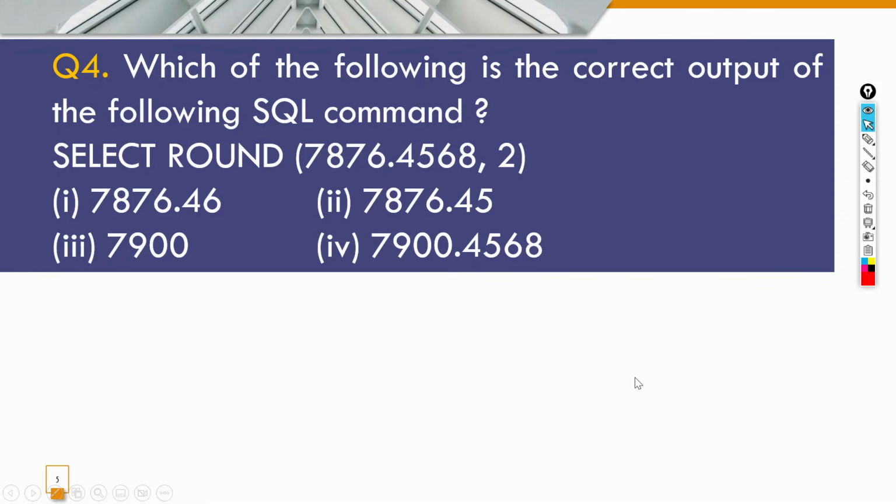Next question is, which of the following is the correct output of the following SQL command? So whenever we execute any select command with round, what happens is we have here it's mentioned (2). So (2) means we will keep the 2 digits and remove the rest of the digits. So 68 will be removed, but before removing 68, it will give a carry of 1 to the preceding number 45. So it will become 7876.46.